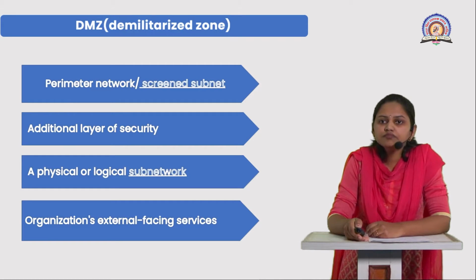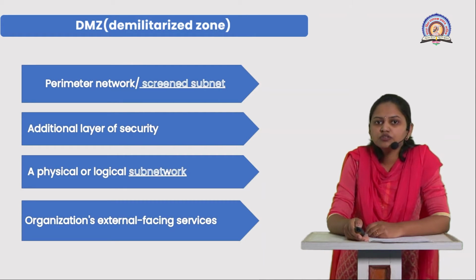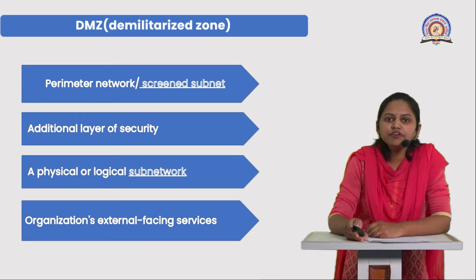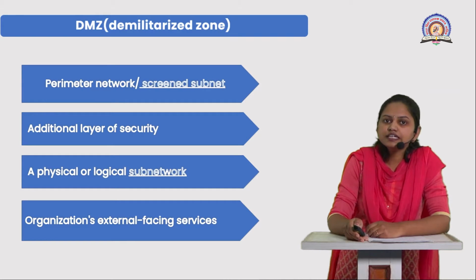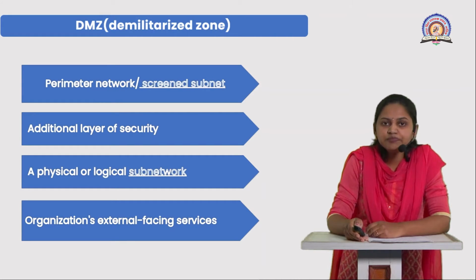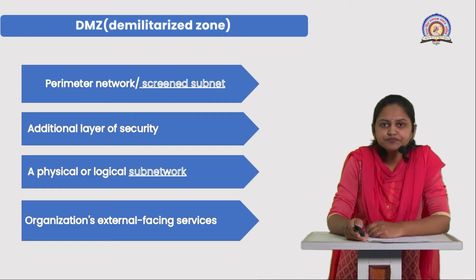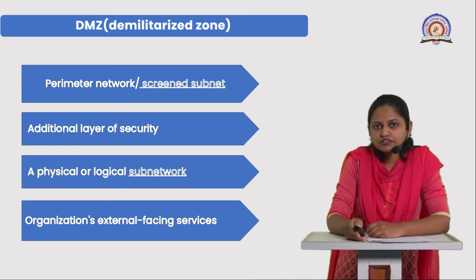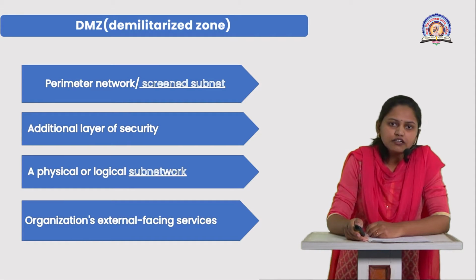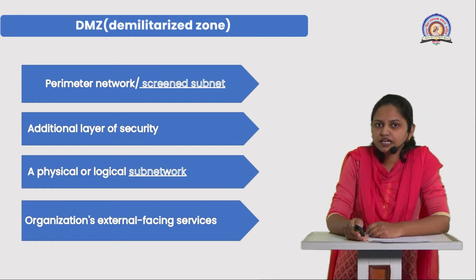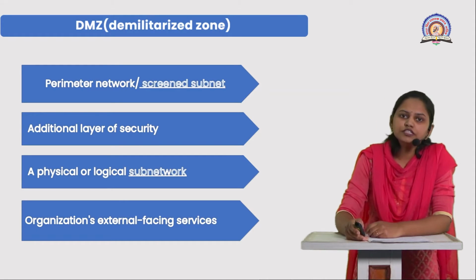Because this perimeter zone will detect threats before your data goes to your firewall. Before it goes to the firewall, the DMZ will determine the malicious activity. If it detects the malicious activity, it will block this data. Then you can also use the DMZ for security purposes.